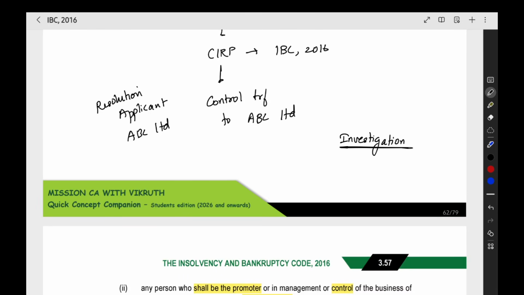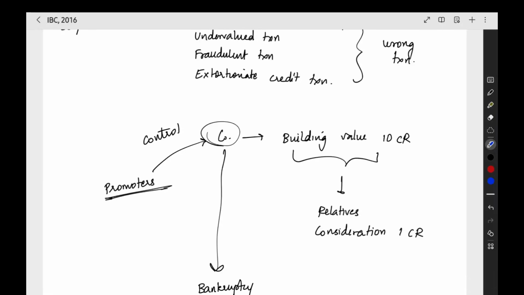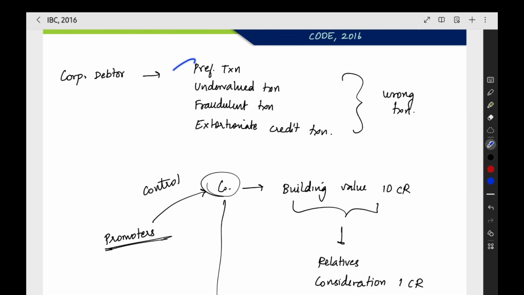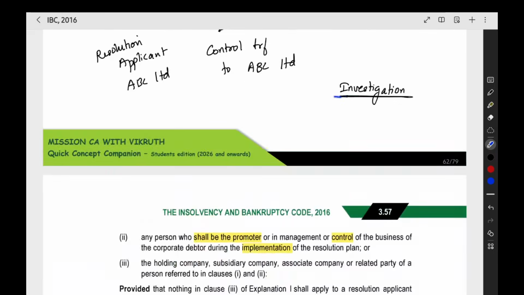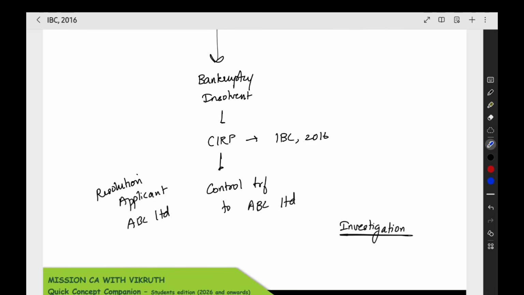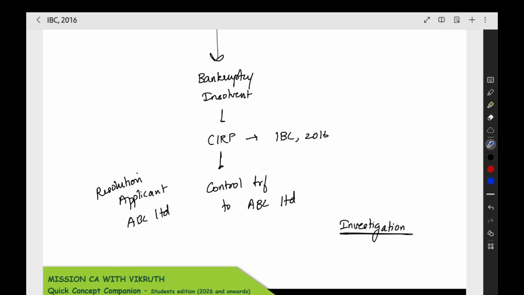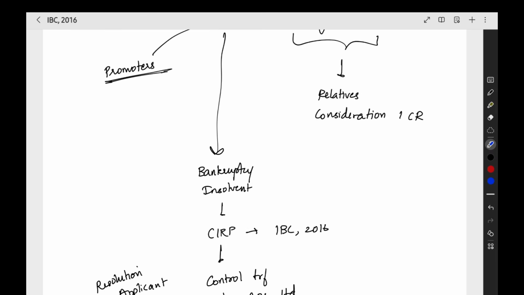Now what happens is that after this, some investigation is carried out. Because of that investigation, it is revealed that such a transaction, this undervalued transaction, has happened. We got to know this only after the investigation. So till now, even ABC Limited and its promoters, nobody knew about this transaction. So this is what has happened.